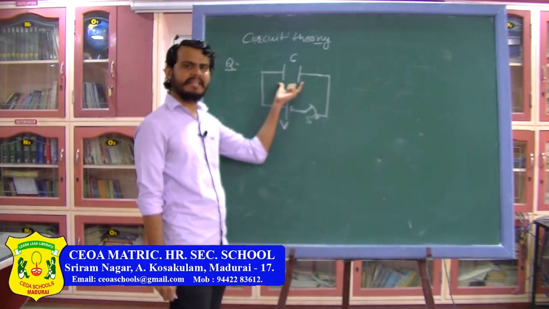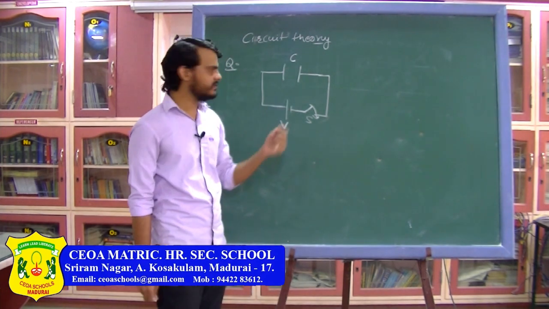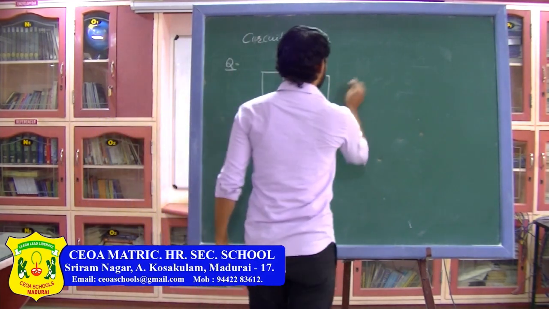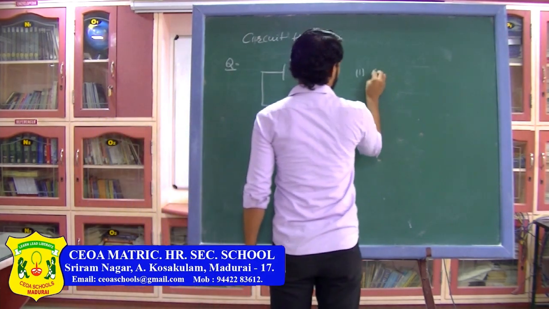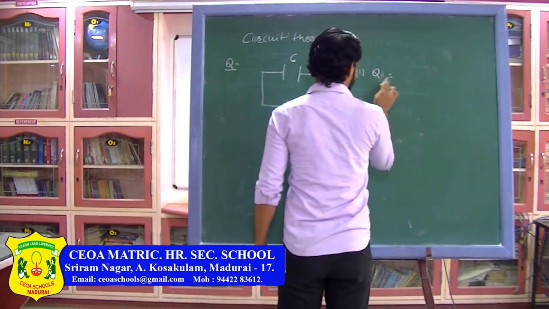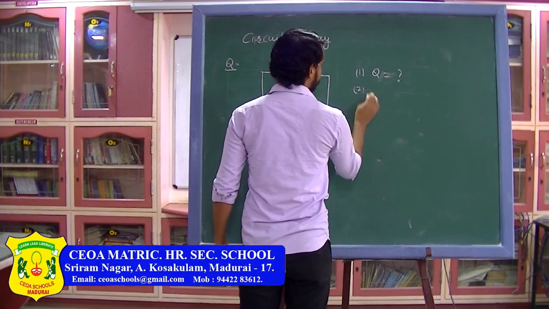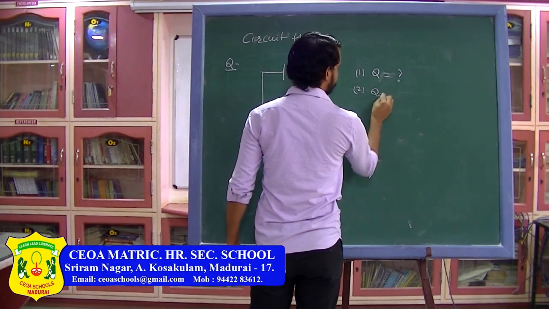Now when you close the switch, what will happen? The capacitor will get charged, so there will be charge appearing on the plates of the capacitor. So we have to find the final charge on the capacitor. Then the second thing which we have to find is the charge flown through the battery.